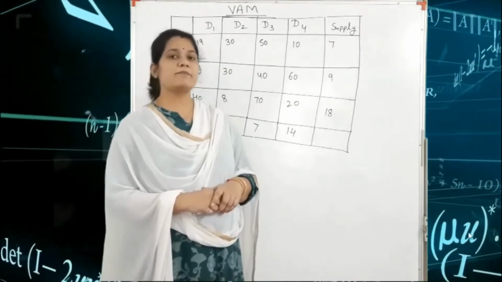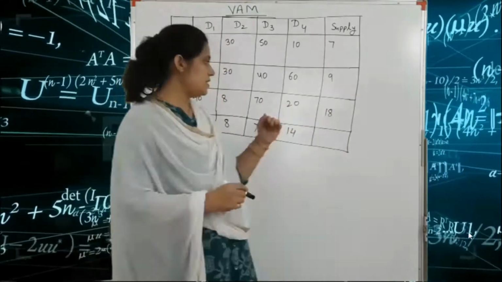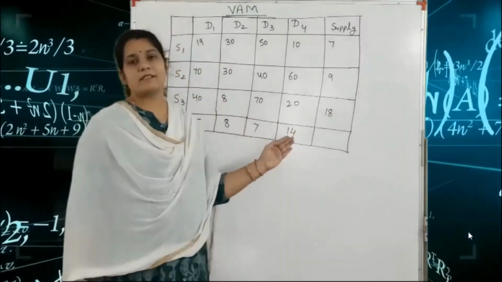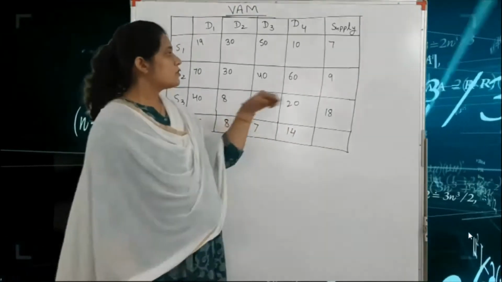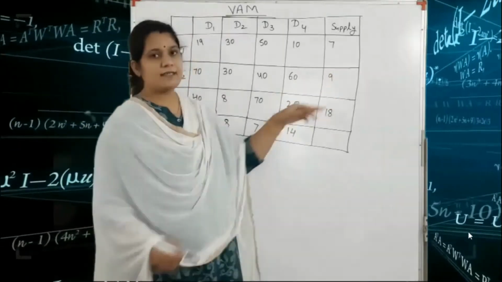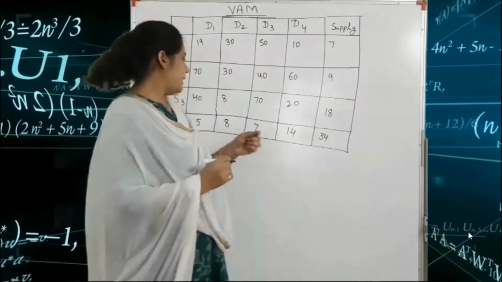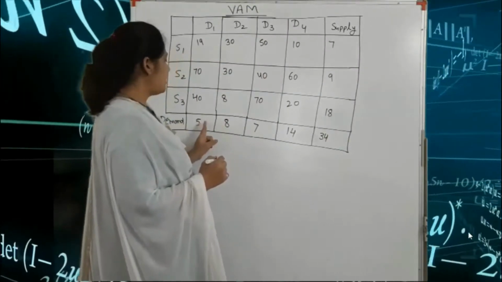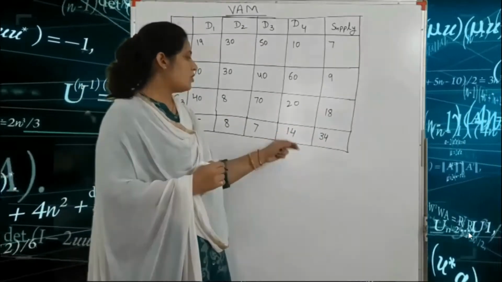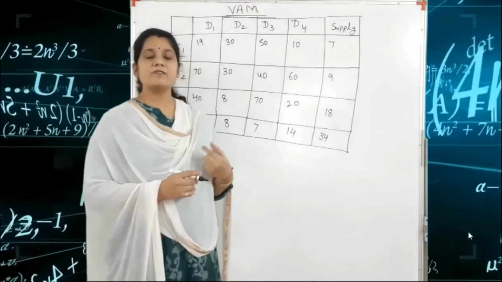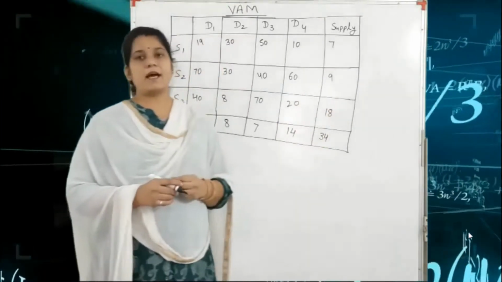And in this method, the conditions are the same. That means the supply and demands are equal. First we check the supply and demand. So here 7 plus 9 is 16, plus 18 is equal to 34. And the demand is 5 plus 8 is 13, plus 7 is 20, plus 14 is equal to 34. That means our first condition is satisfied. Here supply and demands are equal.